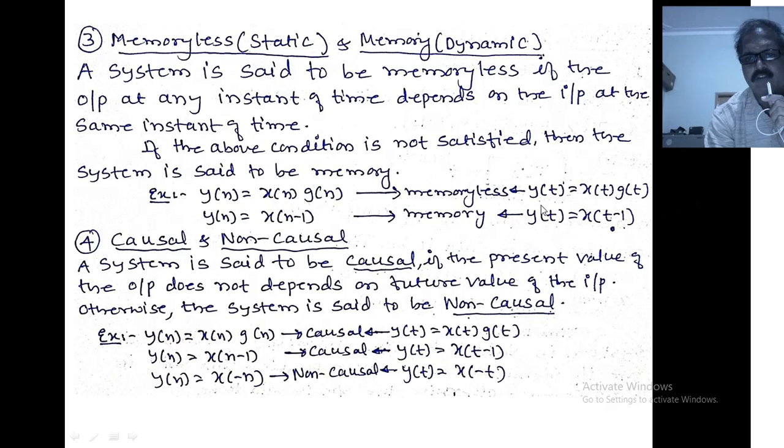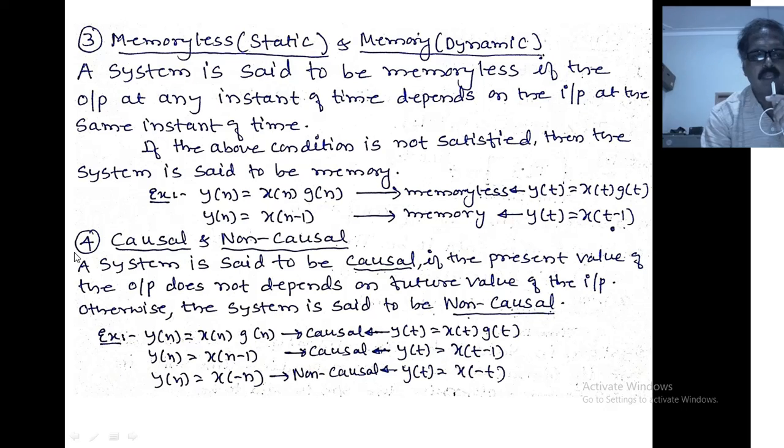In case of a continuous system, y of t equals x of t into g of t. See a second example, y of n equals x of n minus 1. Here the current output at n equals n depends on the input at n equals n minus 1. Hence, the present output does not depend on the present input. Therefore, the system is said to have memory. Similarly, in case of continuous, y of t equals x of t minus 1.